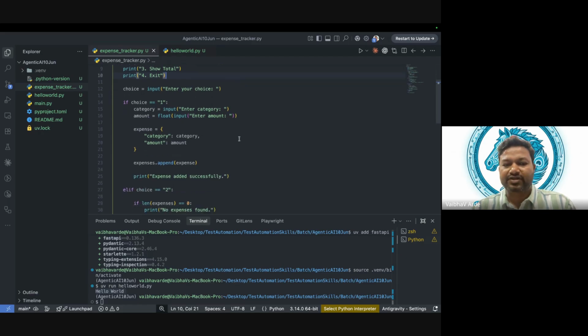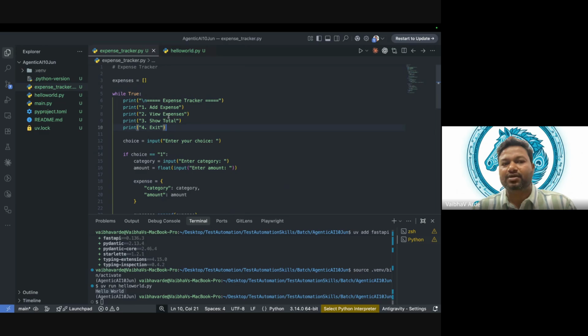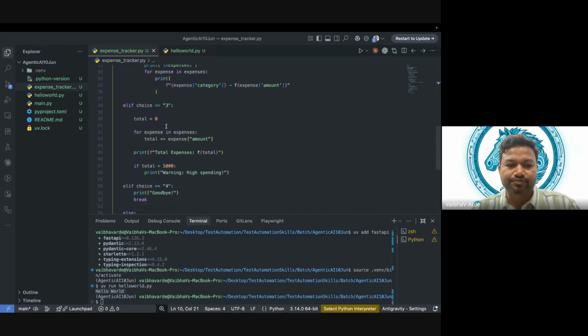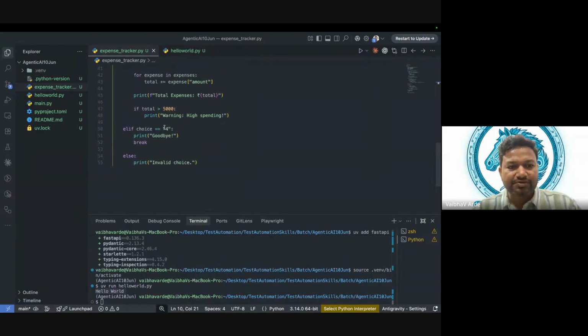Okay, fine. So when condition becomes false, we will come out of while. I am sure in the end that condition will be available. Let me walk you through. See, choice is equal to 4. Print goodbye and break. So this is breaking the condition.